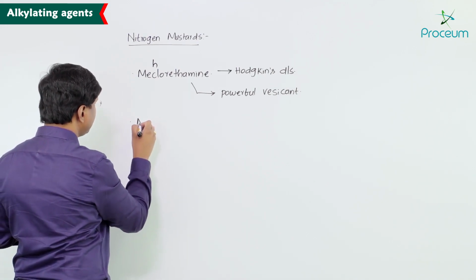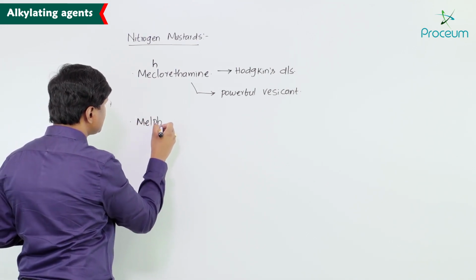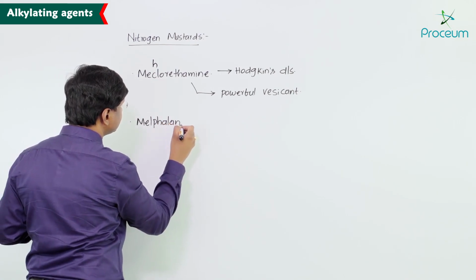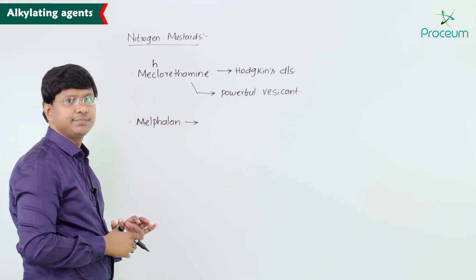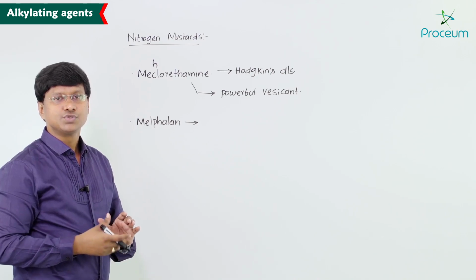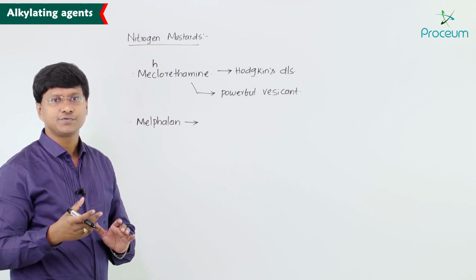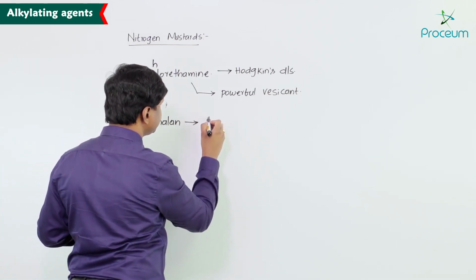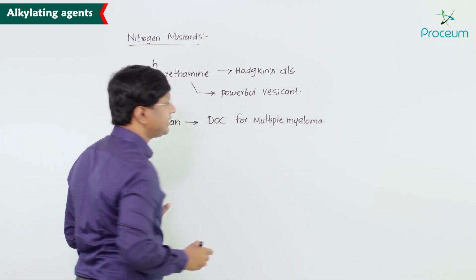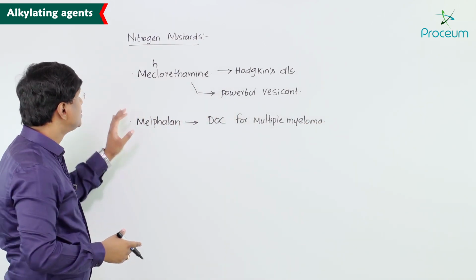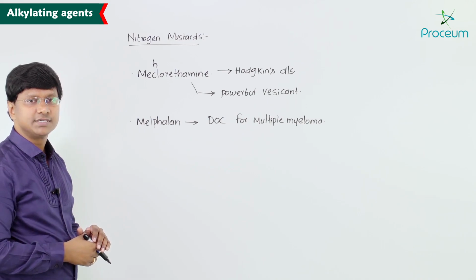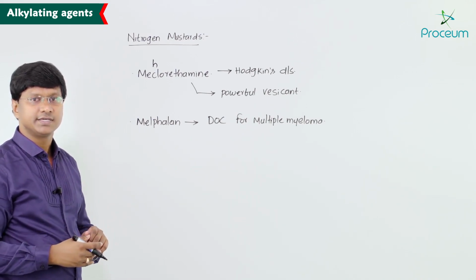Next, we have another important drug which is called melphalan. If you take melphalan, it is the drug of choice for multiple myeloma. So these are the nitrogen mustards which are used for various clinical conditions.